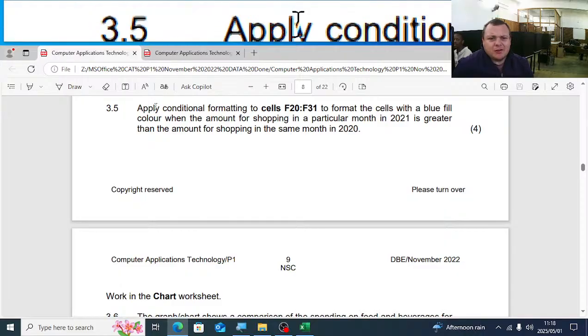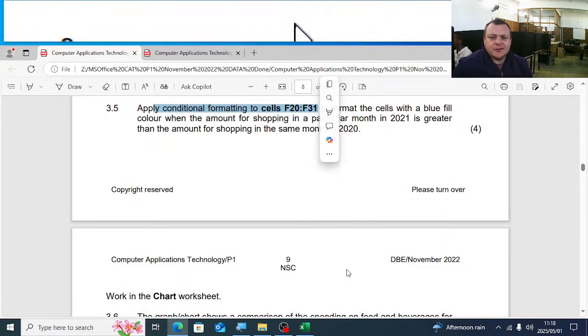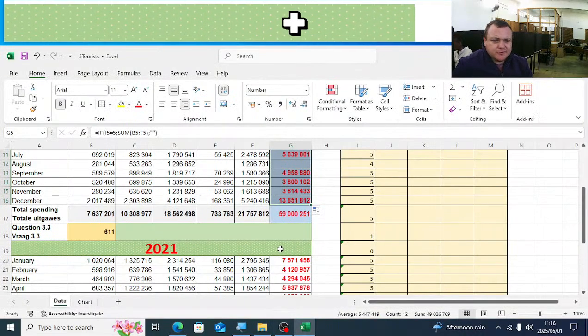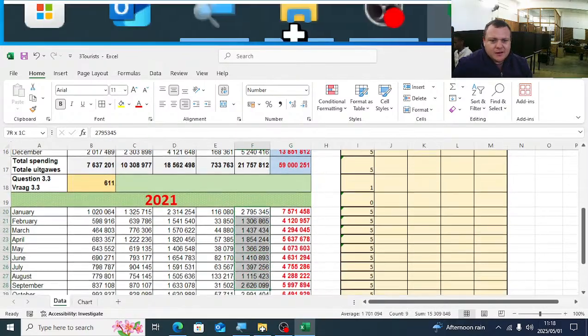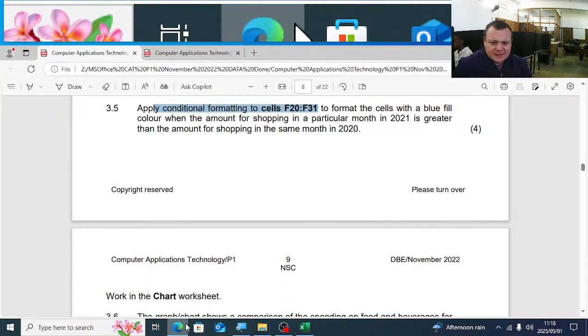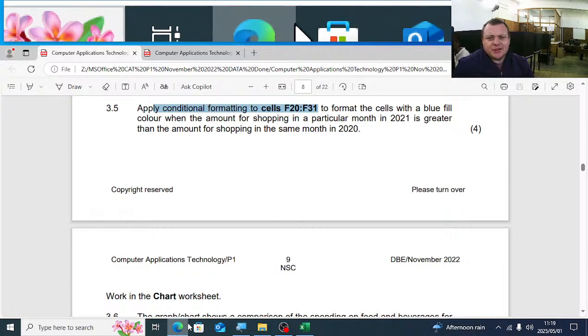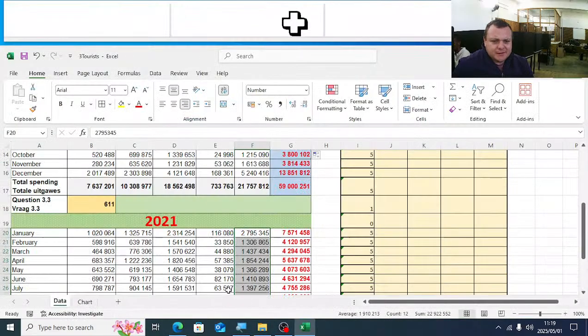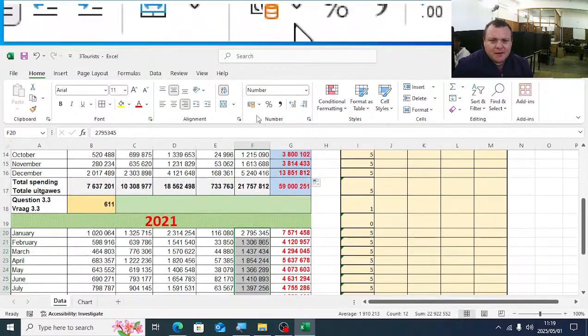Next one, apply conditional formatting to cell F20 to F31. So let's look, F20 is from here to F41, F31. To format the cells with a blue gradient fill color, when the amount of shopping in a particular month in 2021 is greater than the amount of shopping in the same month as 2020. So let's quickly see the conditional formatting.